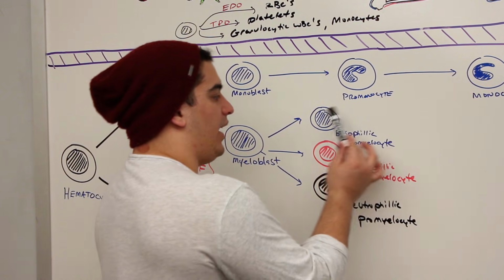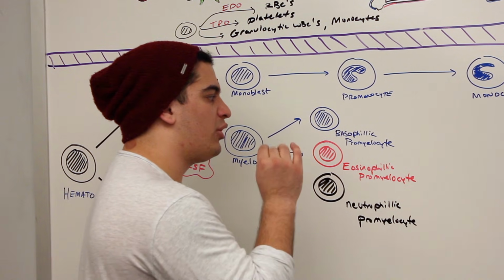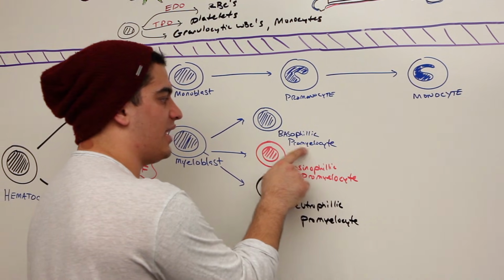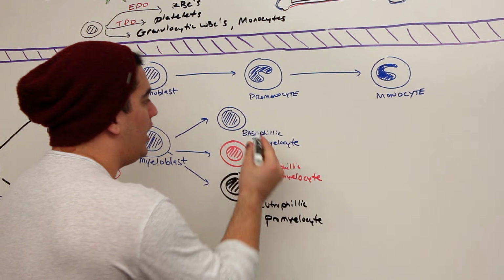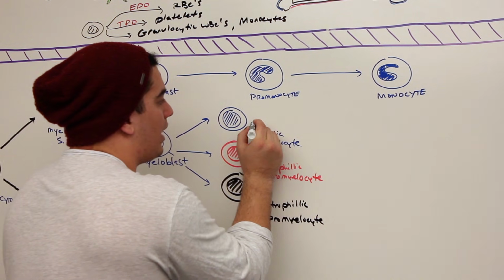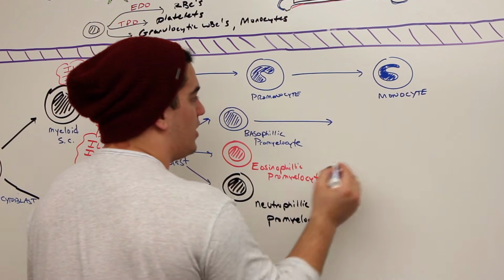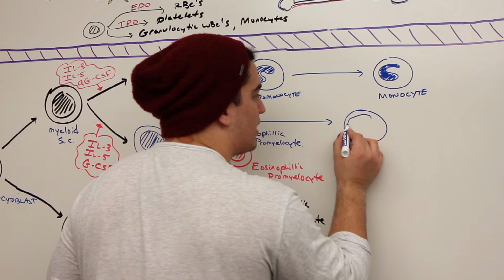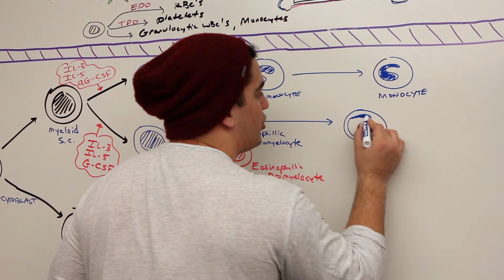So what happens here? The genes get activated within this basophilic promyelocyte, and then that's going to turn into a specific type of cell. Remember, when it goes from pro, it always goes to the next thing. So promyelocyte to a myelocyte. This basophilic promyelocyte will then convert into a basophilic myelocyte. Now the nucleus is starting to get ready to constrict, but it hasn't constricted yet.